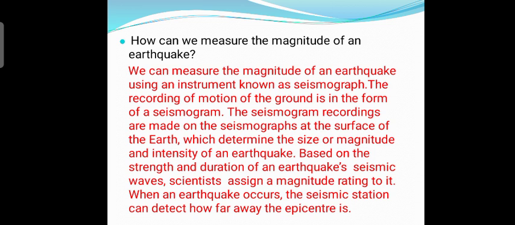The recording of the motion of the ground is in the form of a seismogram. The seismogram recordings are made on seismographs at the surface of the earth, which determine the size or magnitude and intensity of an earthquake. Based on the strength and duration of an earthquake's seismic waves, scientists assign a magnitude rating to it. When an earthquake occurs, the seismic station can detect how far away the epicenter is.